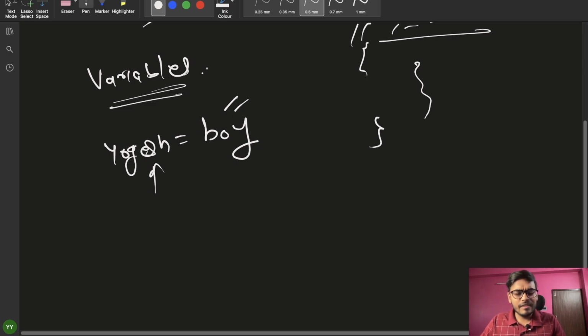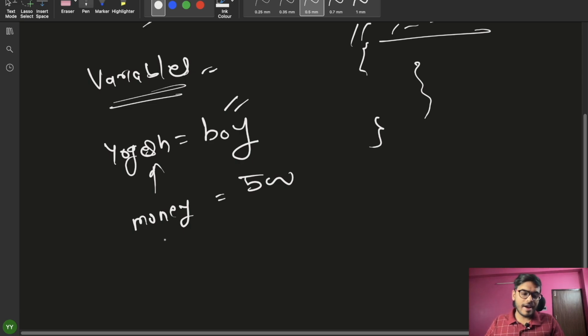So you can see that a variable is also a name given to a particular value, particular data. For example, 500 rupees. If we want to identify what this is, this is 500 rupees, so we can see that it is money. So you can directly write money equals 500.